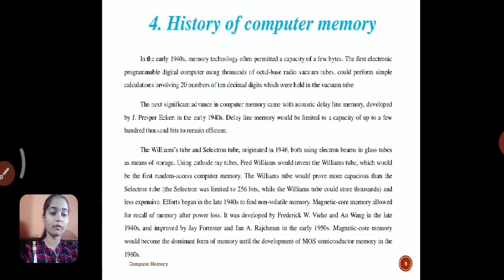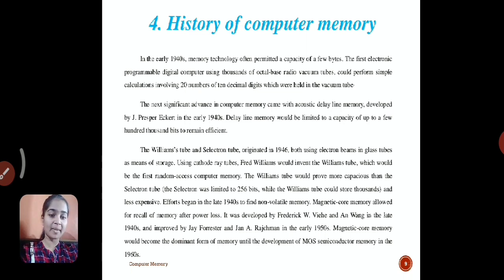In the early times of computer memory, technology was limited to very few bytes. It occupied huge space with respect to its memory. Later on, the first electronic programmed digital computer could perform hard calculations involving 20 numbers. Such computers used vacuum tubes, which caused a huge heat issue. After this,